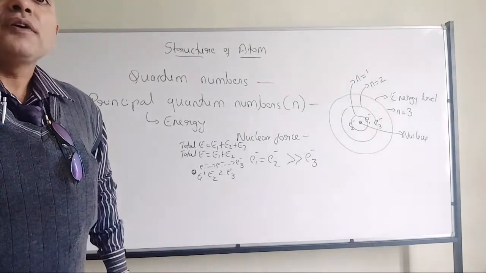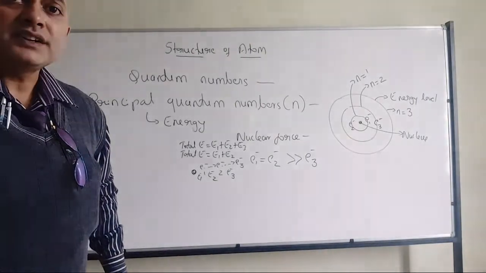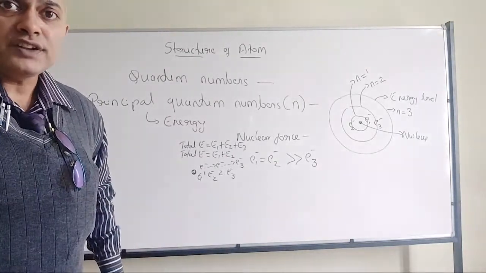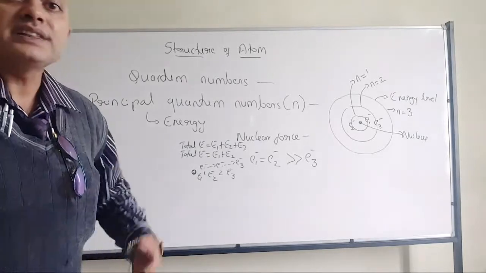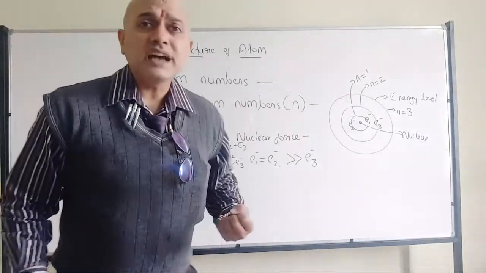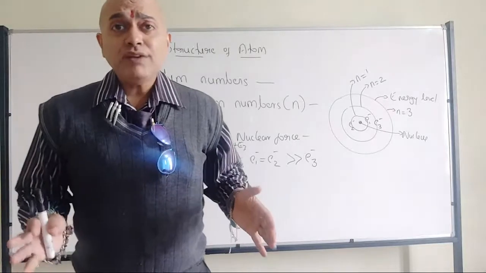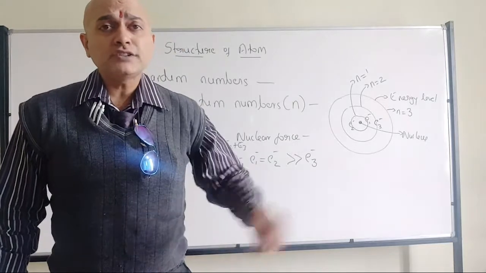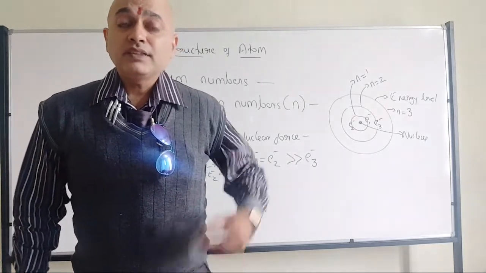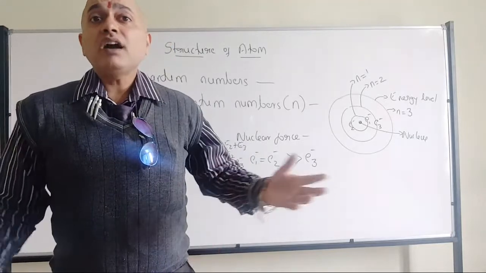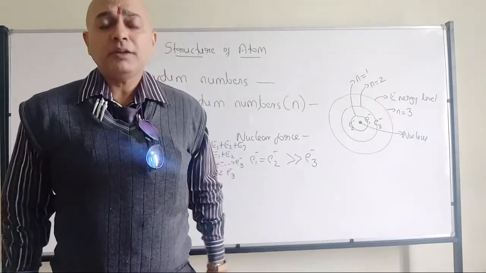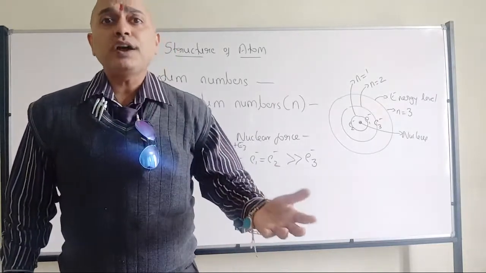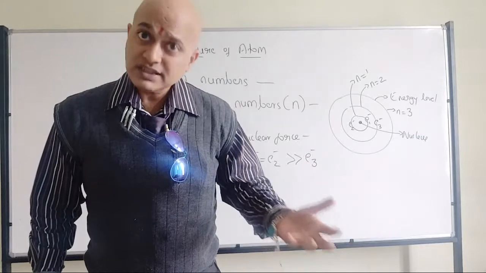So if possible, electrons will try to fit into the lowest energy state. But there is a limitation. Say for example, I have one chair. In that one chair, one person can sit comfortably. But if I ask two students to occupy that particular chair, the first thing from the students is, we can't focus on the class, sir. We are uncomfortable. We want one person in one chair only. That will be the point raised by the student, which is correct.